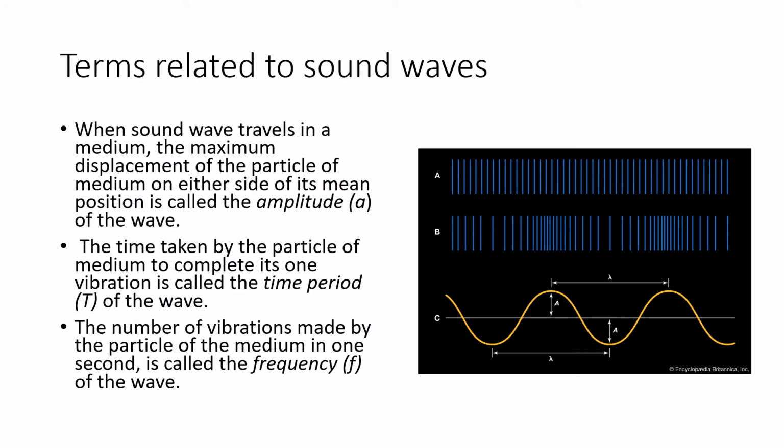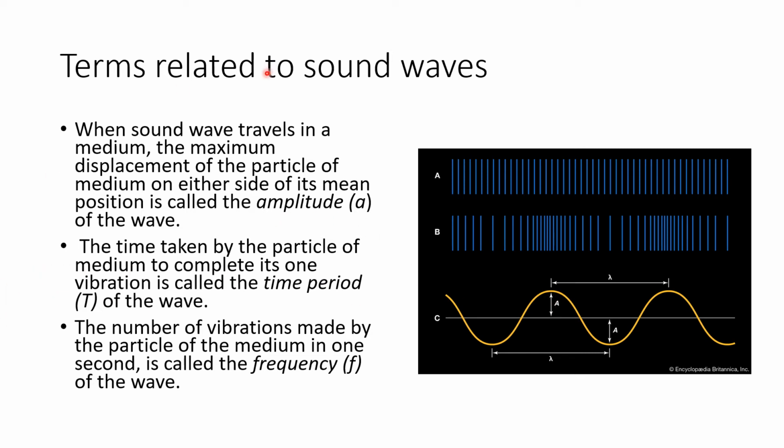We come to the terms related to sound waves. When sound waves travel in a medium, the maximum displacement of the particle from the mean position is called the amplitude of the wave. So here you can see this is the amplitude of the wave, that is the maximum displacement from the mean position. So you all know how to mark the amplitude of the wave.